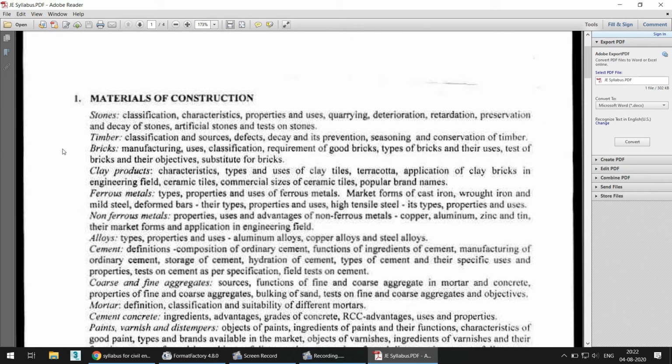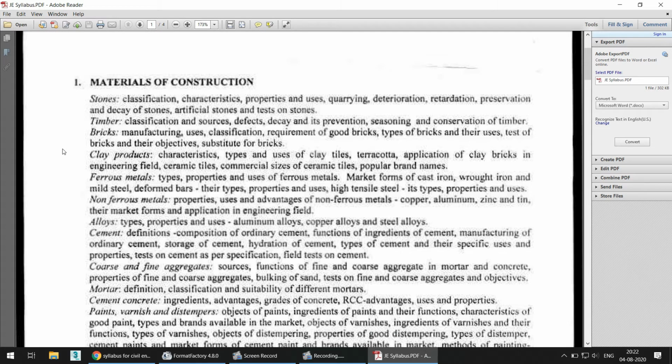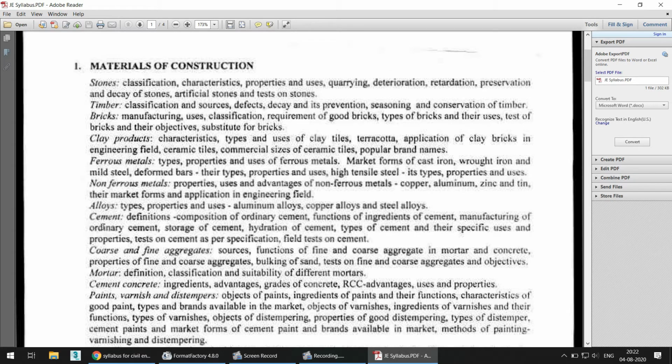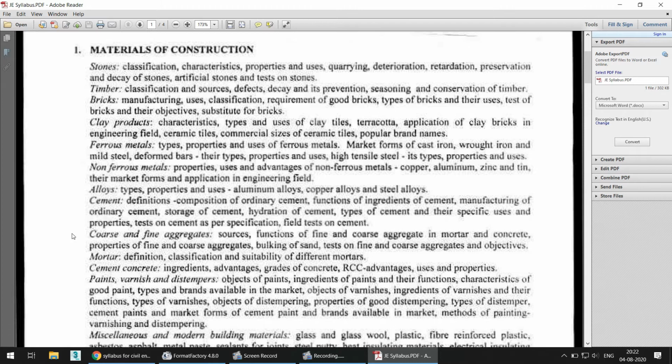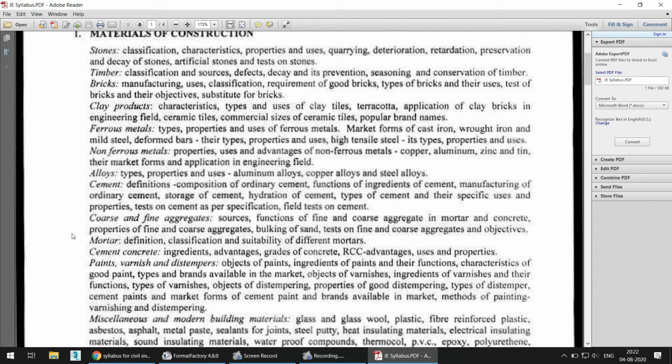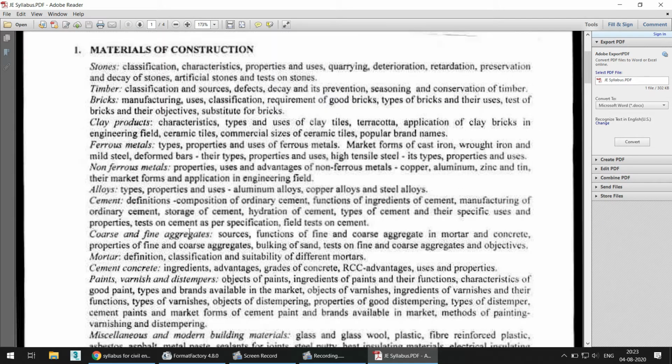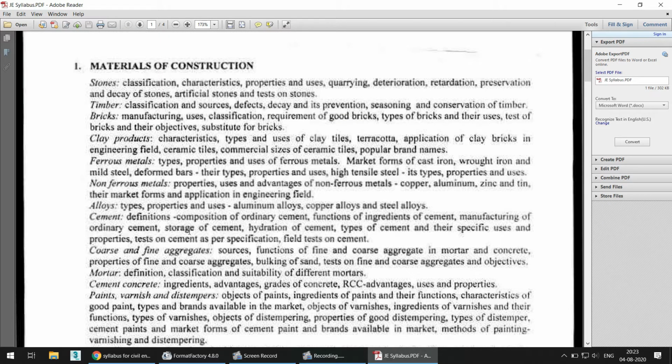A detailed syllabus is given: stones, timbers, clay products, ferrous materials, non-ferrous materials, alloys, cement, coarse and fine aggregates, mortar, paint, varnish, distempers, miscellaneous, and many things which you learn in your basic MOC subject in the first and second semester of diploma engineering.